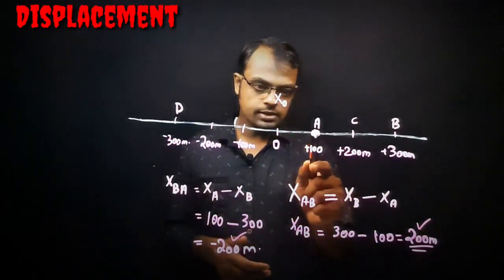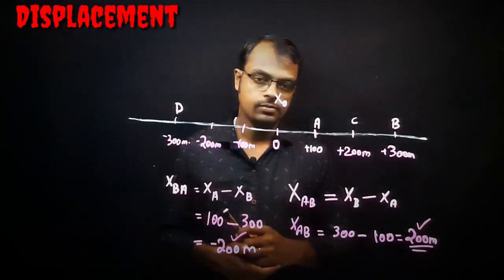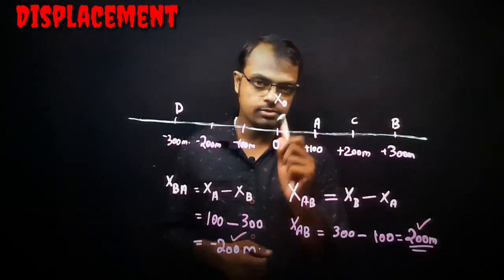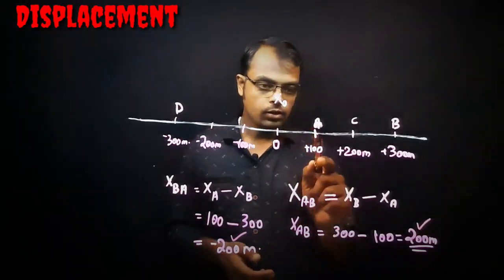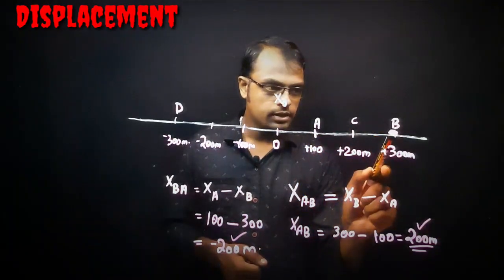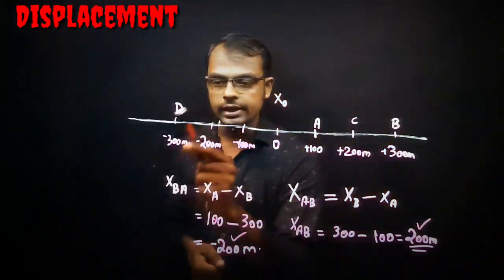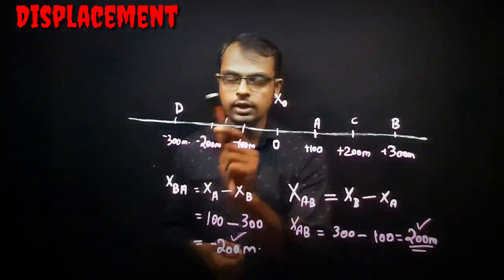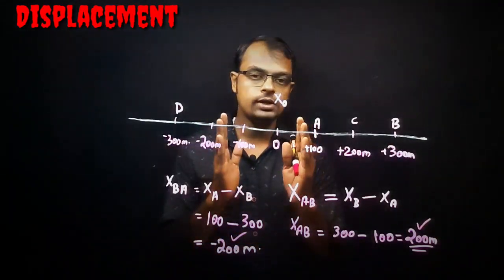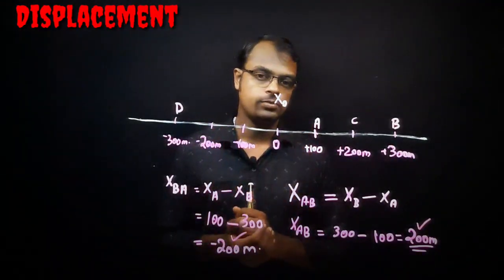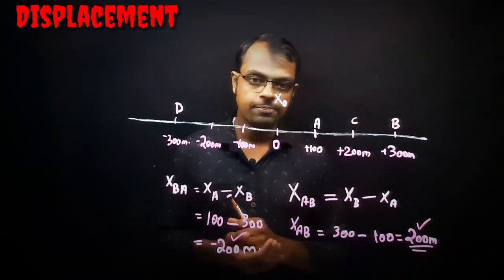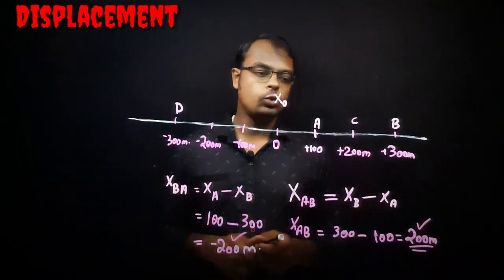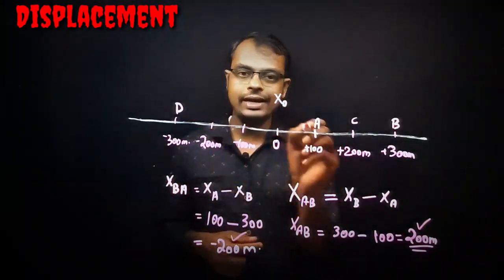Now one more example we will consider. The body started from position A. What is the position coordinate at point A? That is 100 meter. Now it is traveling from A to B and from B to D. So in this case, what is the initial position? Of course, it is A. What is the final position? At the point D.